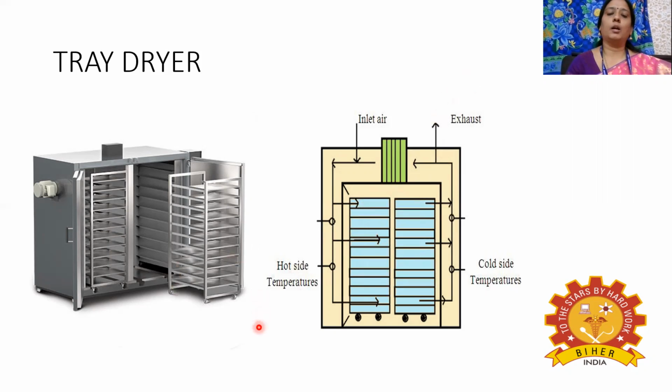So we need labor for loading and unloading of the feed material as well as the product. That is the main disadvantage of this tray dryer.